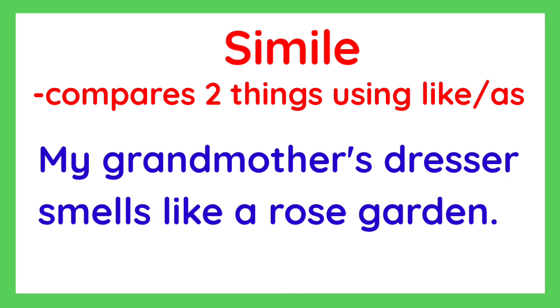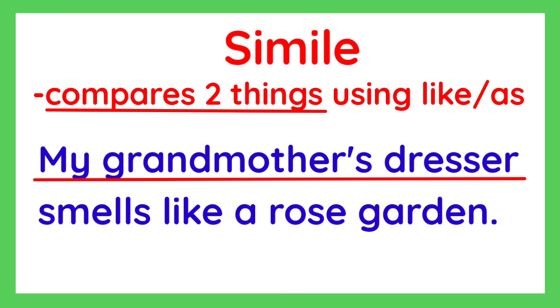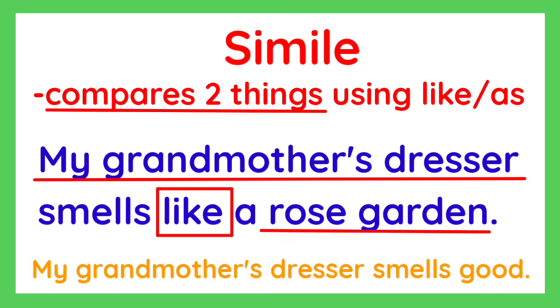This is an example of simile because, again, it compares two different things, grandmother's dresser and rose garden, using the word like. It makes it more interesting than just saying, my grandmother's dresser smells good or has a pleasant smell. Right?